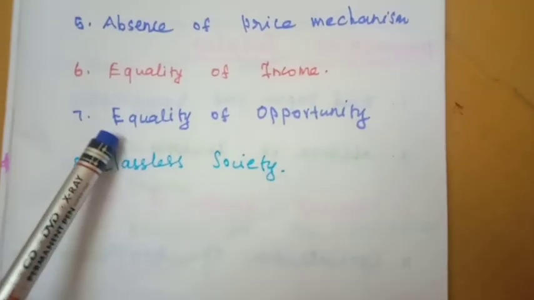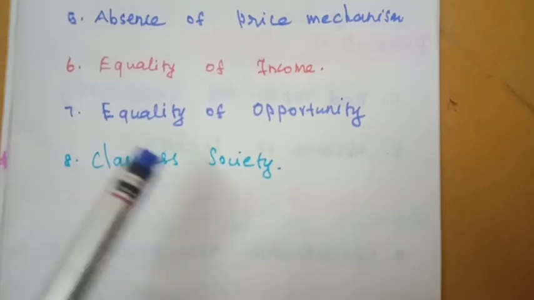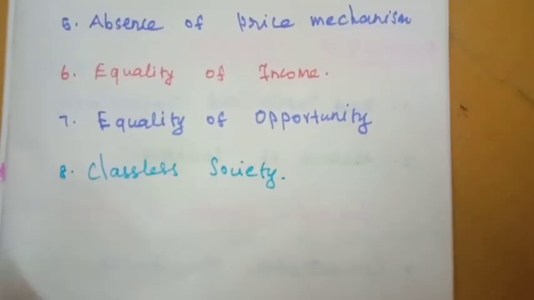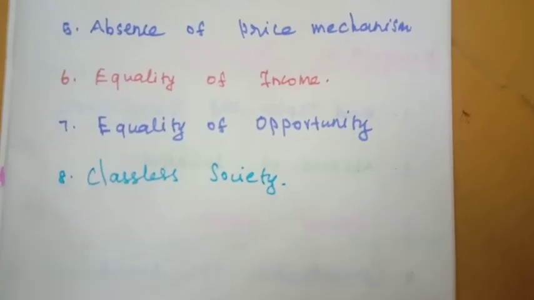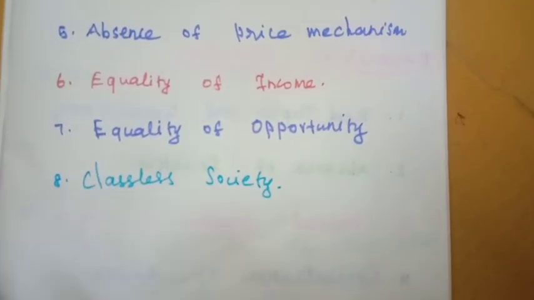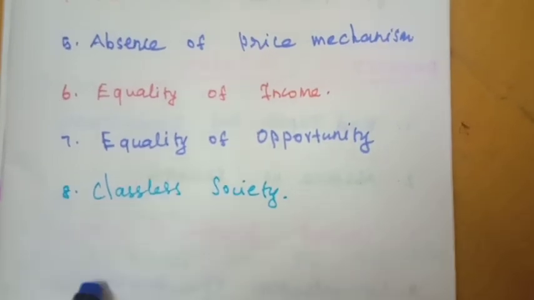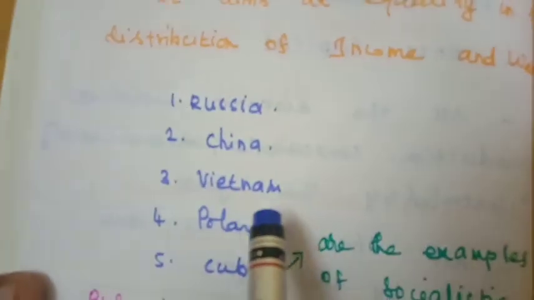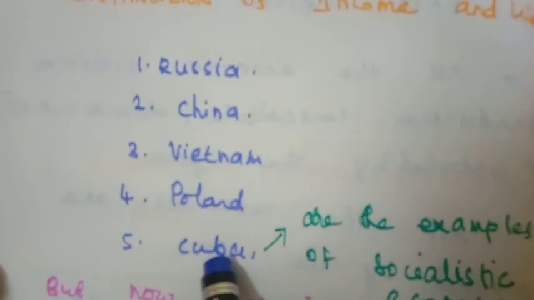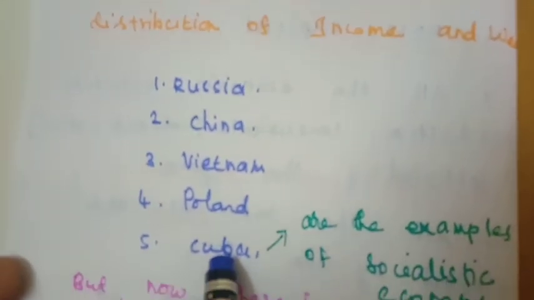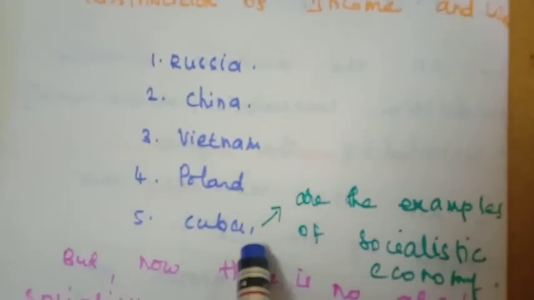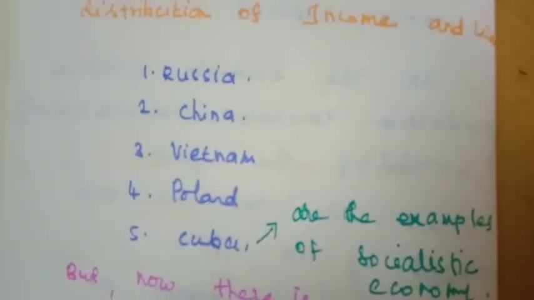The seventh point is equality of opportunity. The socialist economy provides equal opportunity for all through free health, free education and professional training for the people in the socialist country. The socialist countries, especially Russia, China, Vietnam, Poland and Cuba, are very well advanced in science, technology, communication, medicine, education and so on.